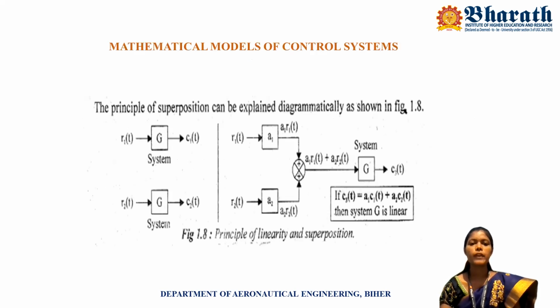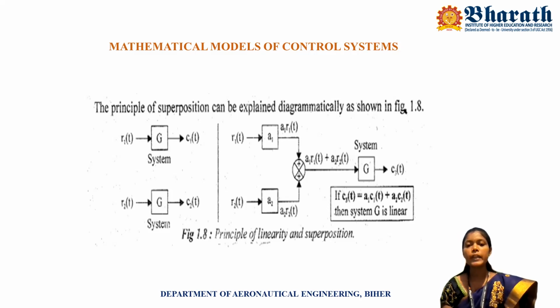Now, the principle of superposition is explained diagrammatically. Here, there are three systems: G, A1 and A2. The output of system G can be compensated by these two systems A1 and A2. That means C3 of t is equal to A1 C1 of t plus A2 C2 of t.